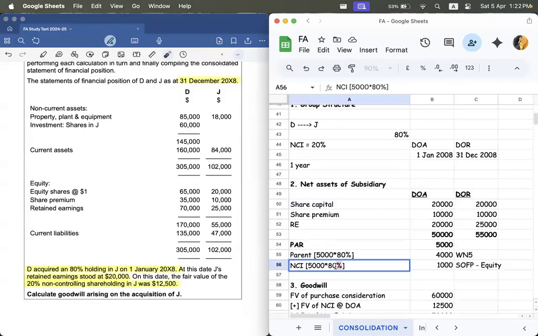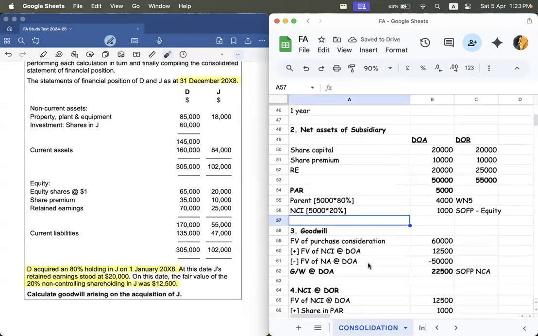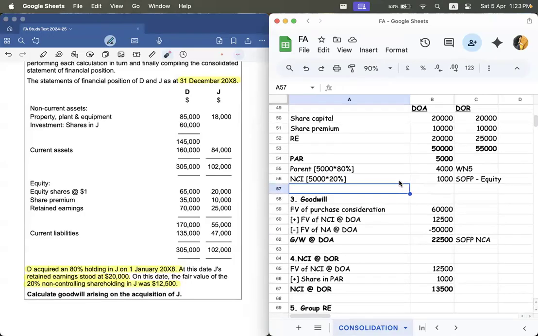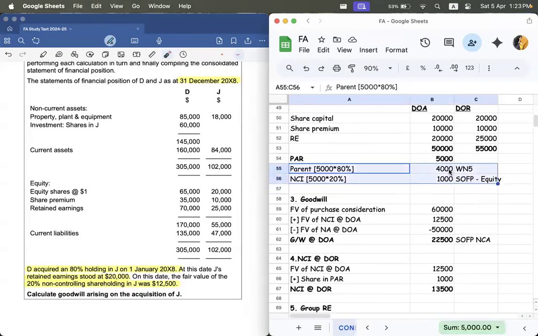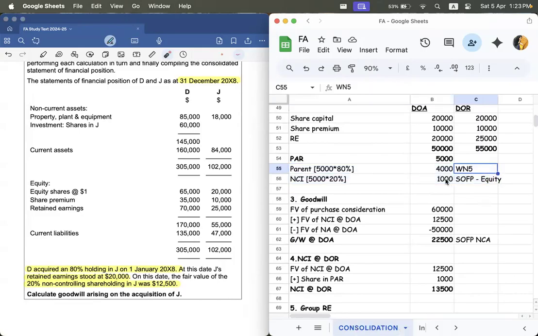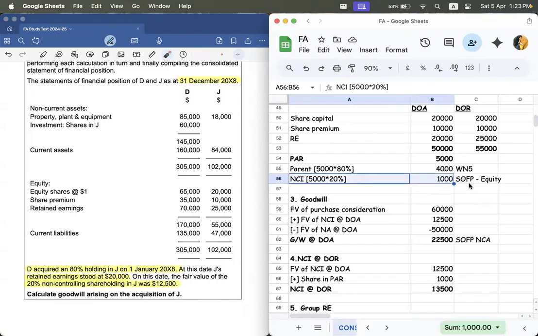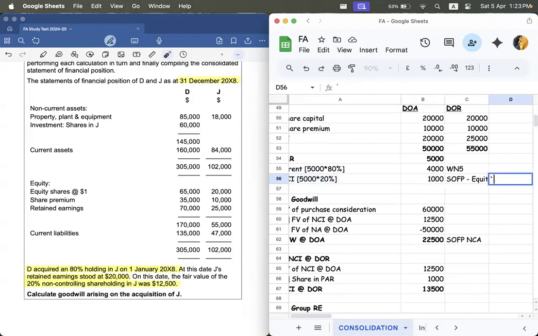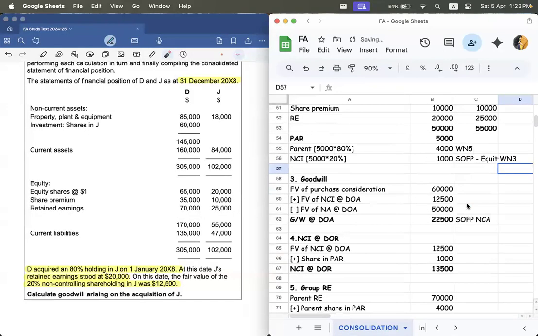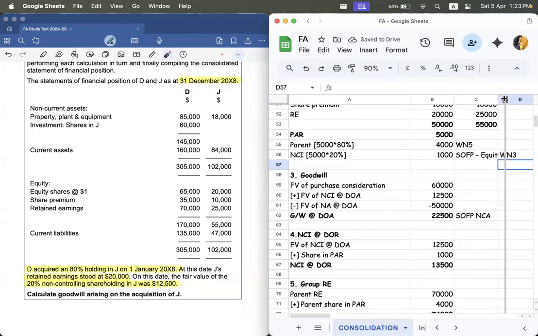So NCI gets 20 percent and parent gets 80 percent. Understood? See, you have got the workings. And this parent amount is taken into working note 5. And the NCI is taken into working note 4. And both are to be taken where in the SOFP? You need to study the steps, then only you can do the problems.